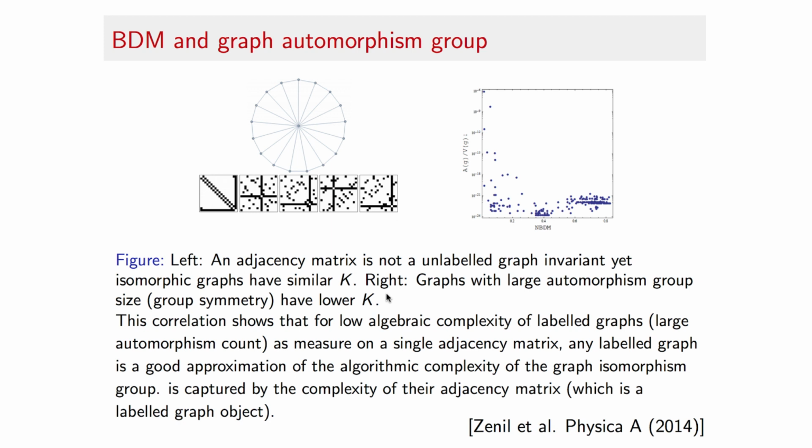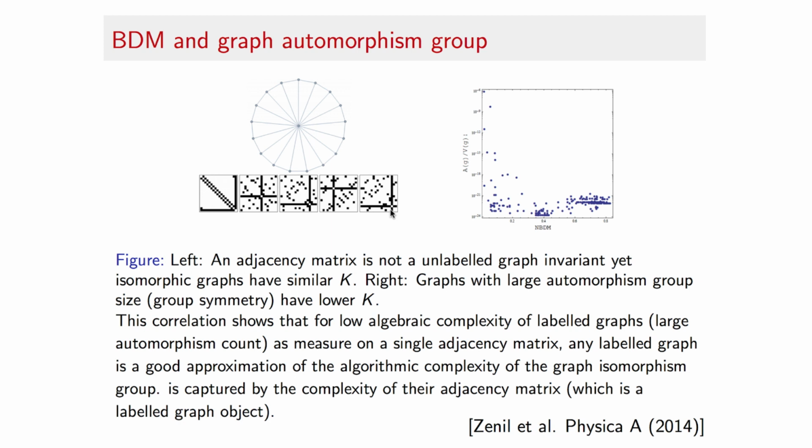This is also something that could have been expected, because the number of graphs in a group is the result of the number of symmetries, algebraic symmetries, that the graph may have, and therefore the more symmetry, the more patterns one can find to compress the graph, so the lower the complexity.